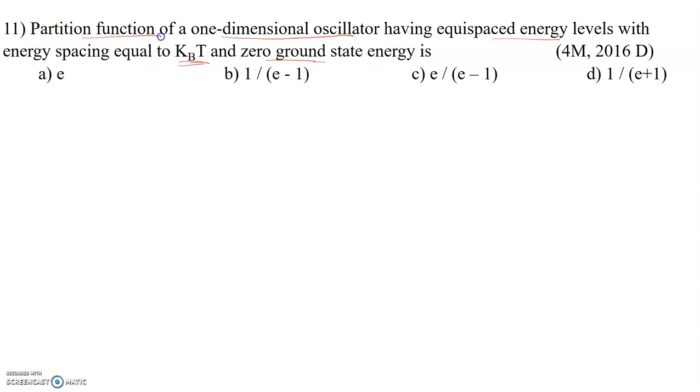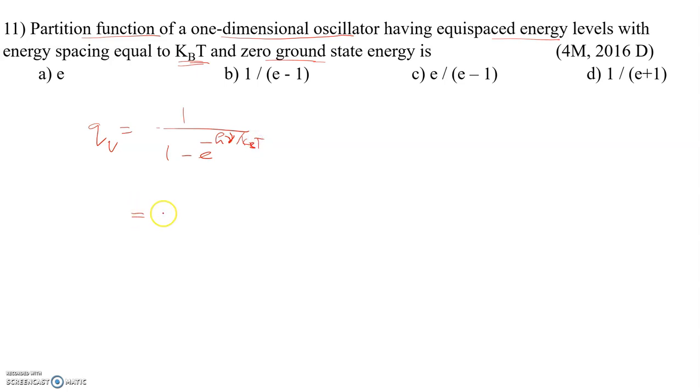They are asking the partition function. The partition function Q is the vibrational partition function, right? And the zero ground state energy is given, which means the zero point energy is not taken. Without zero point energy, the vibrational partition function is given as 1 by 1 minus e power minus h nu by kB into T, where nu is the frequency. This is the formula, right?